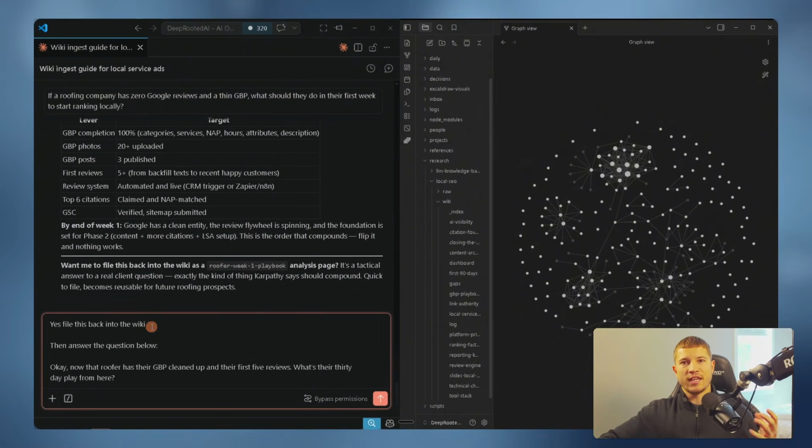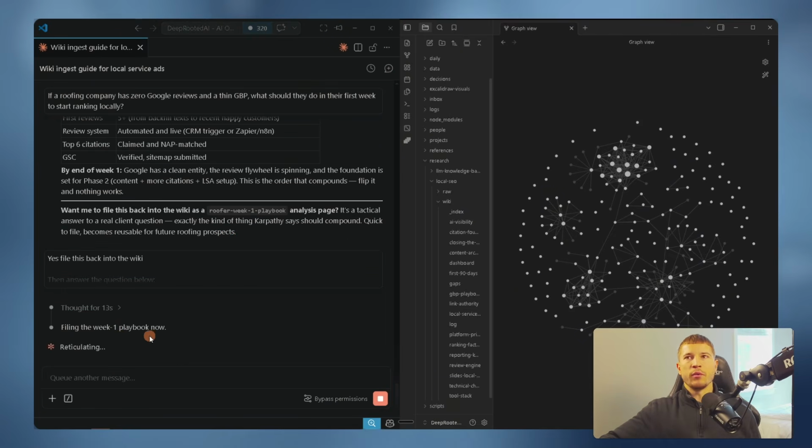So now what I'm going to do is tell it to file it back into the wiki and then ask a follow-up question. What I'm expecting to happen is that this is going to get filed, and then we're going to actually pull answers directly from what we just filed in along with the other articles inside of our wiki. So it should essentially build on the last question. Let's see if that's the case and send this off.